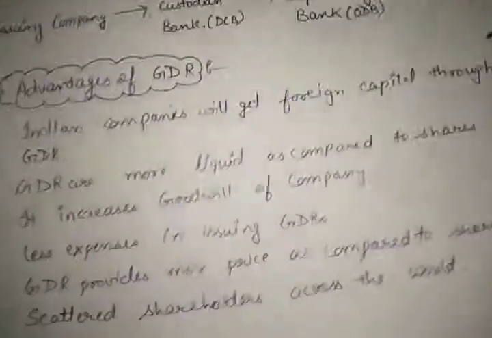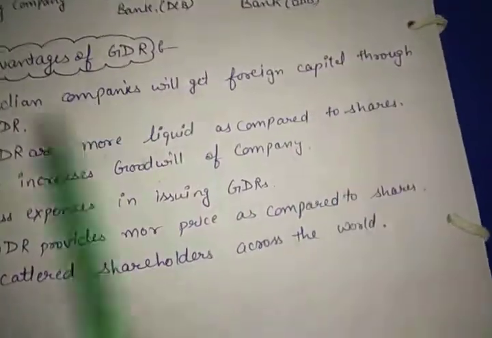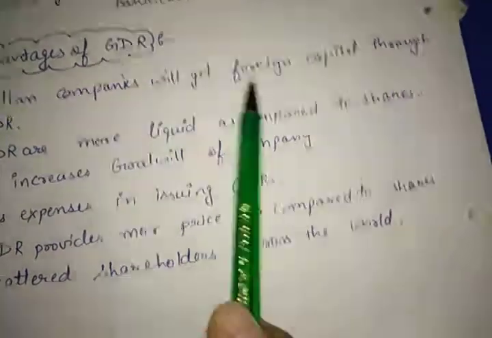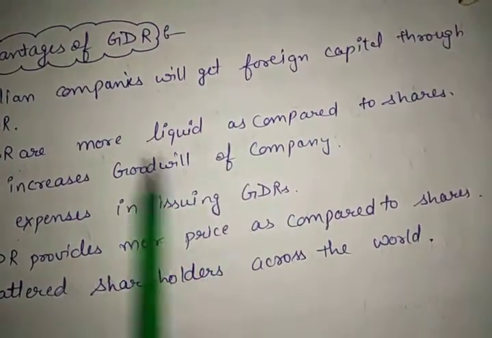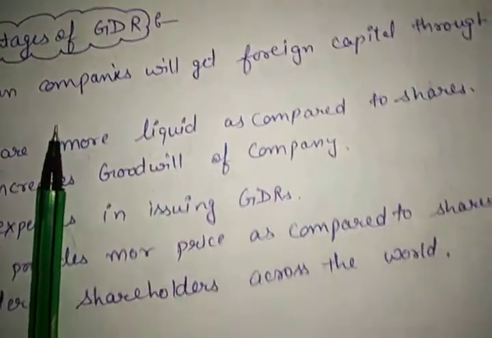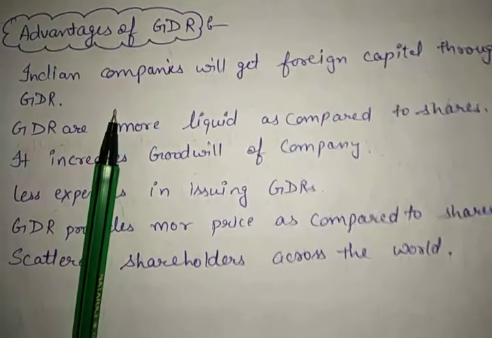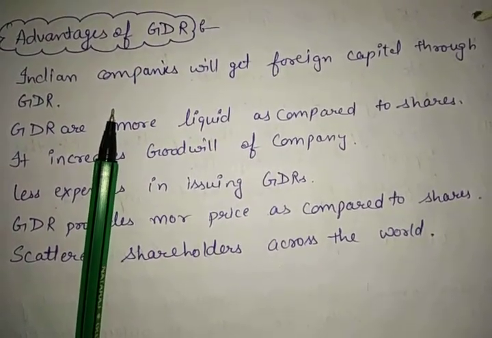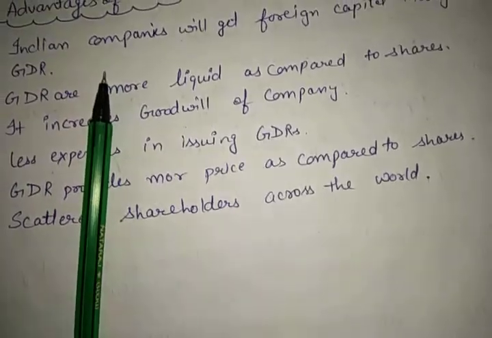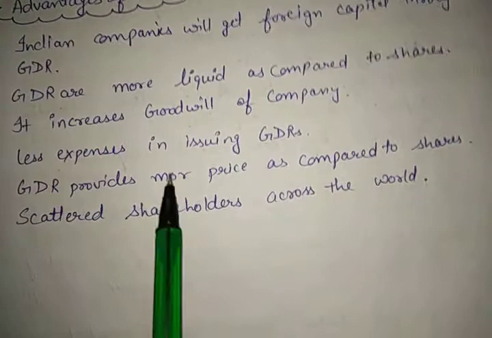Now let's discuss some of the advantages of GDR as well. So the first one is Indian companies will get foreign capital through GDR. The first benefit is that we will get foreign capital through it. Second is GDR are more liquid. How are they liquid? The first thing is that GDR are issued by well-established companies. If a company is well established, the demand for its share or its security will be more in the market, so they can be easily sold in the market.